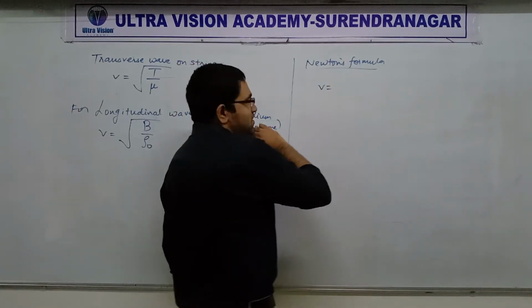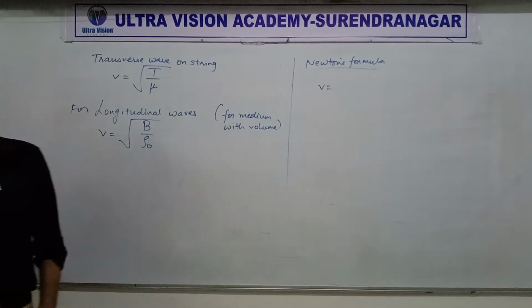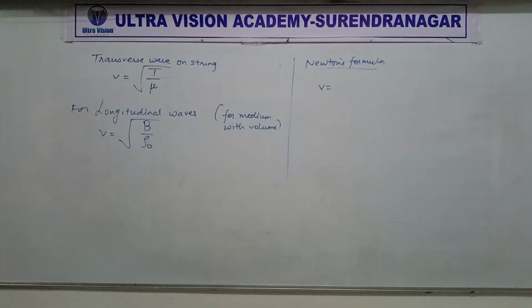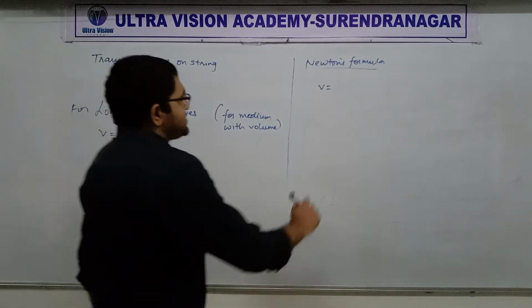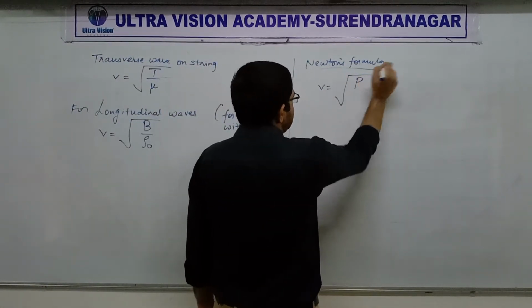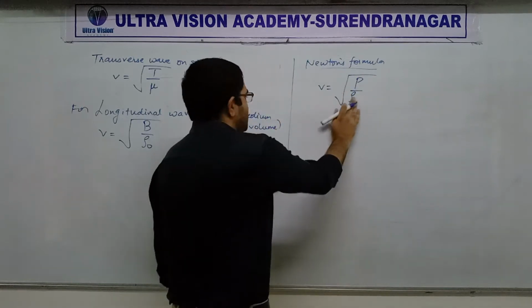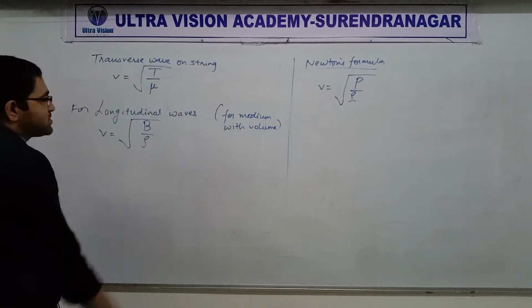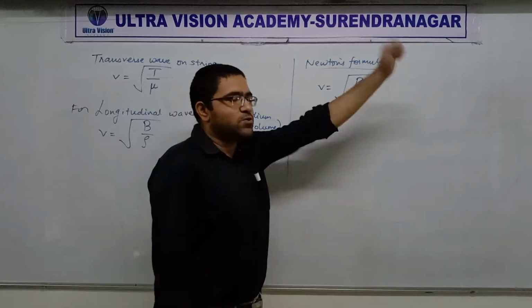Speed of sound is V equal to square root of P by rho, the density. Under root P by rho.